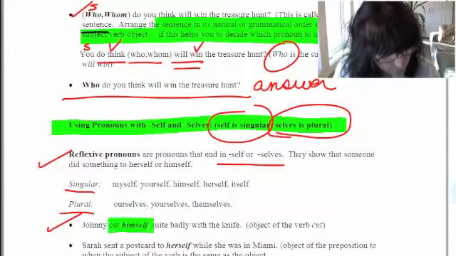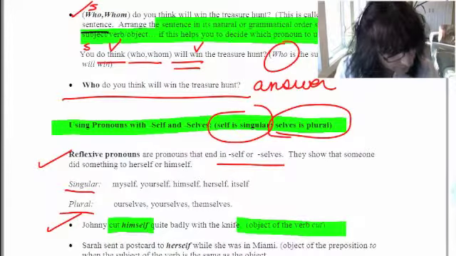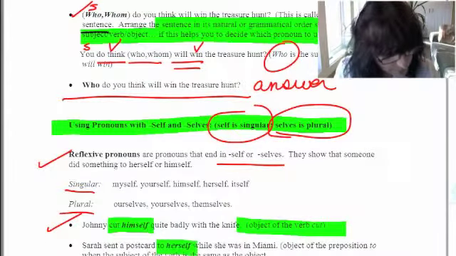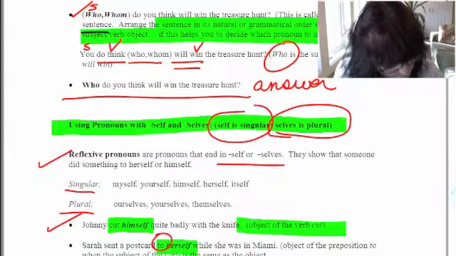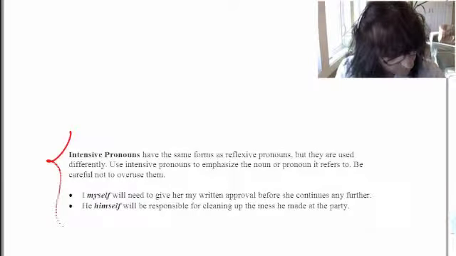So I've given you an example. Johnny cut himself quite badly with the knife. Right? That's object of the verb cut. He cut, who did he cut? Himself. It becomes object of the verb. In the second example, Sarah sent a postcard where? To herself while she was in Miami. You've got the preposition to, so you know it's going to be to herself. It's object of the preposition to, so you would have to use the reflexive pronoun herself, to herself.